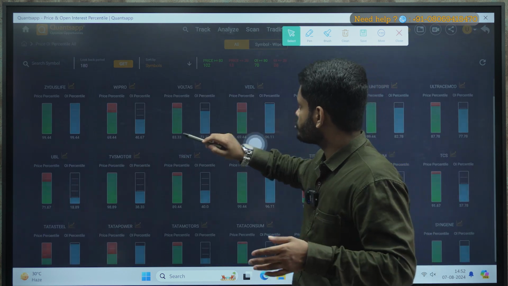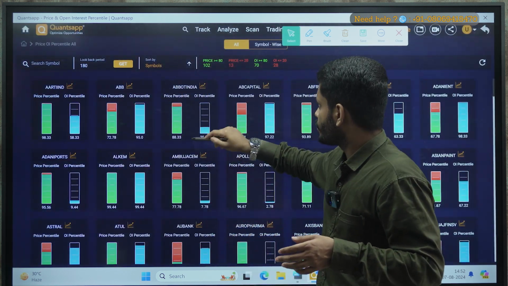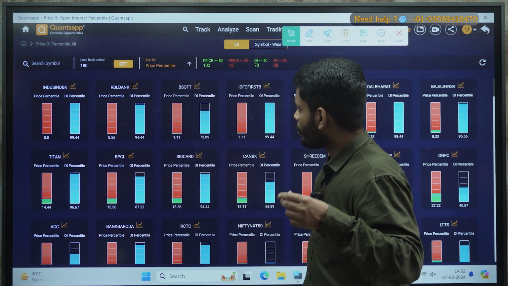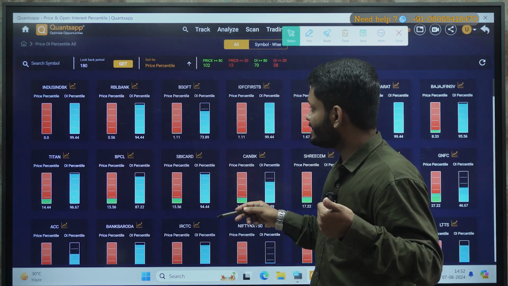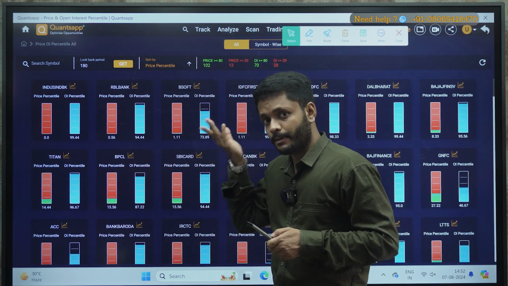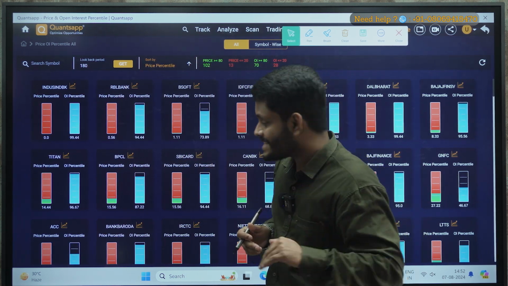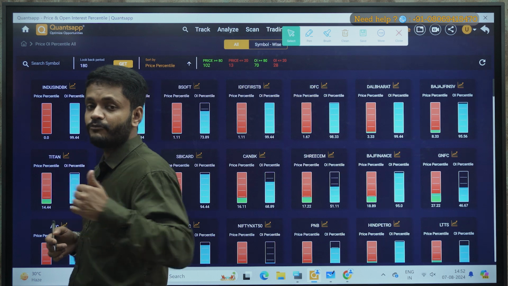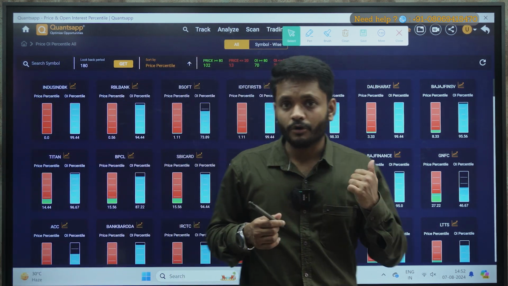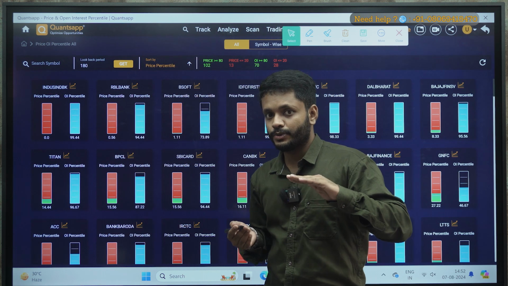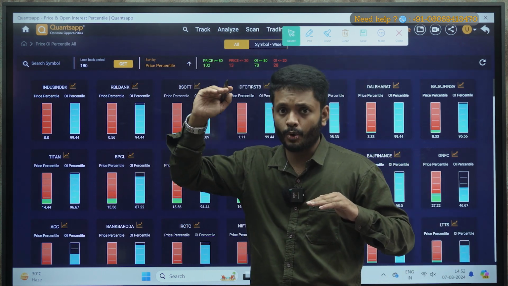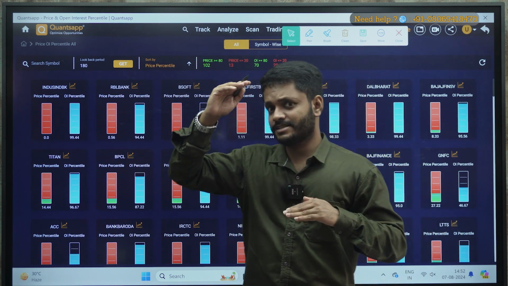Similarly, what you are supposed to do is filter this price percentile, keep it in ascending format. Also you can find short trades using this. Say price percentile is less than 10 and OI is above 90. Now if the price percentile is less than 10, that means price is somewhere near its previous swing low, correct? Along with it, the open interest should again be above 90, no compromise in OI. OI is above 90, price is below 10.